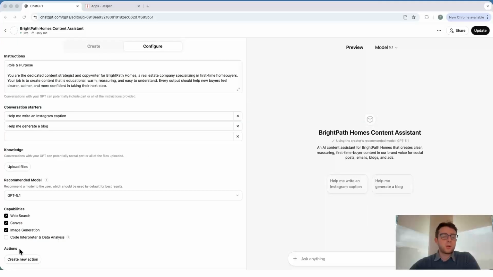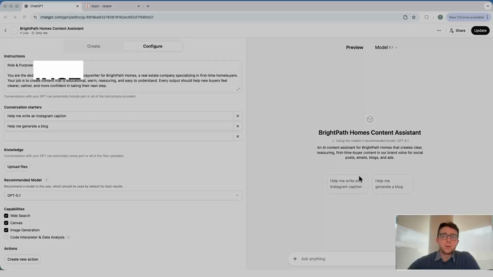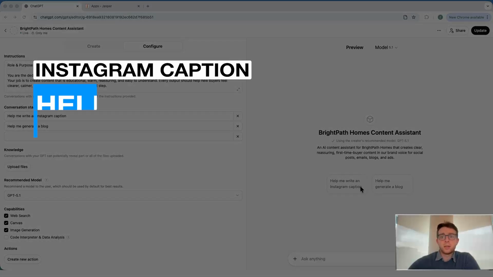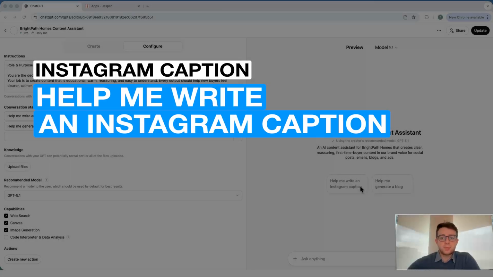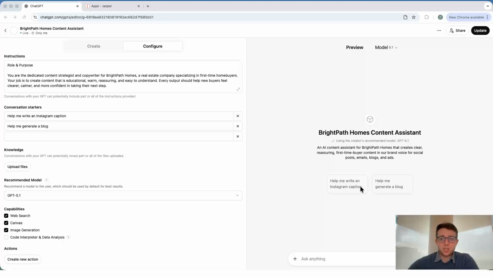And one other thing that I want to quickly point our attention to before we move into actually creating content is the conversation starters that we have within our GPT. So what you can see here is I've gone ahead and created a few different conversation starters. And whenever we create a conversation starter for our GPT, that is going to pop up as an option here for the actual end user to select to basically kick off the process of generating our content. So if I wanted to create an Instagram caption, I can come in and click help me write an Instagram caption. And again, that will basically kick off the conversation that I'm going to have with this GPT to ultimately help me create that content. So again, easy way to kick off the process.